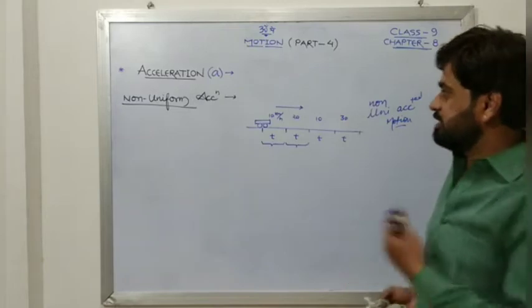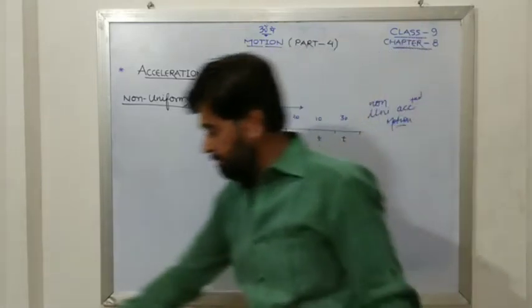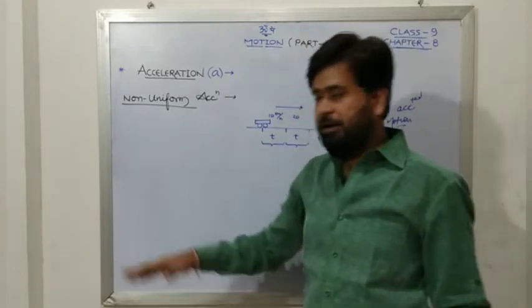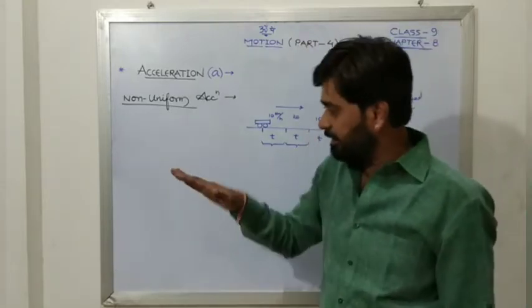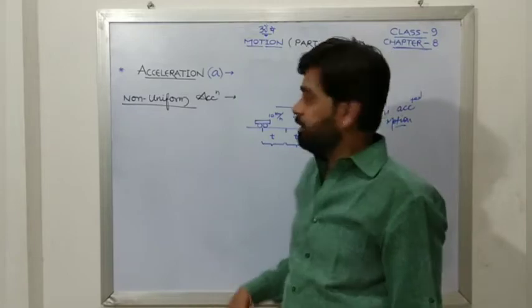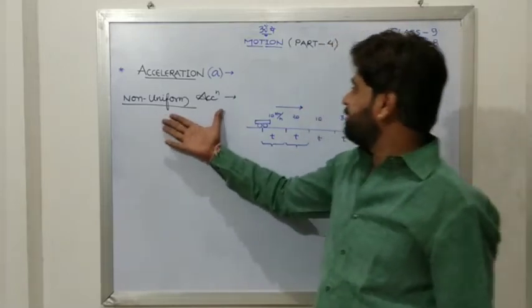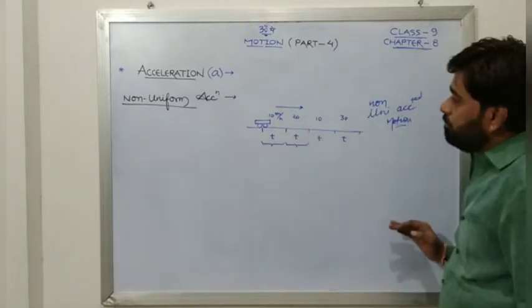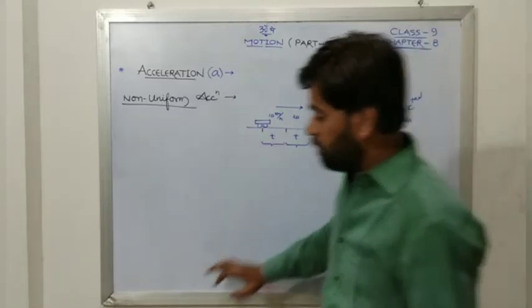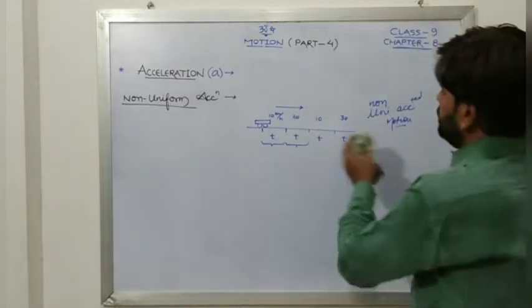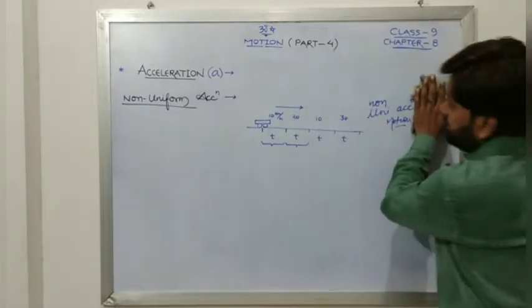That is non-uniform. It means when you had increased velocity and suddenly applied brake, accelerated and then again decelerated. Such type of motion is treated as non-uniformly accelerated motion. So this was all about acceleration.